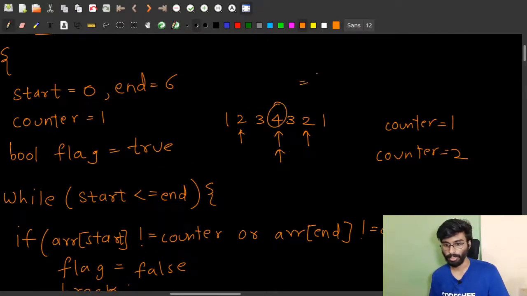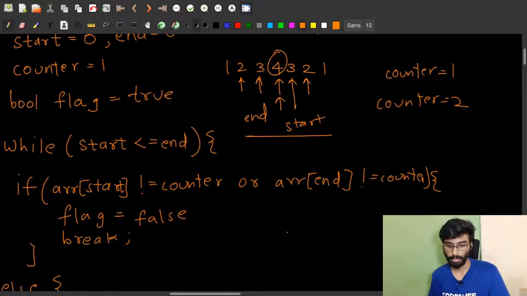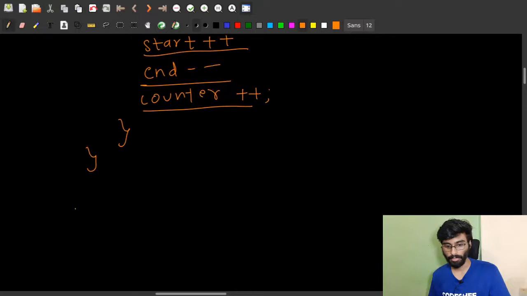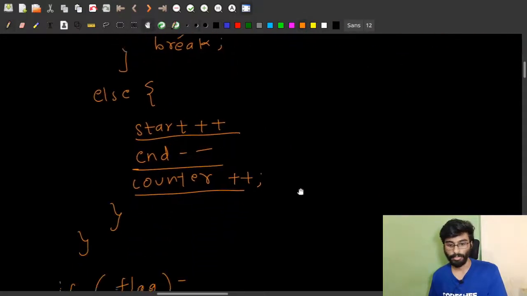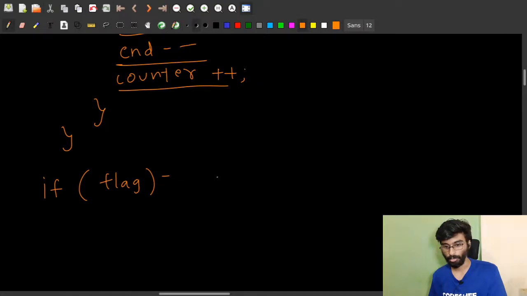finally our start and end will check whether this is equal to 4, and yes. As soon as our start comes here at 3 and end comes here, the loop will break because now start is greater than end. After the loop breaks, if our flag is true, meaning we never went into the if statement where our flag becomes false and the condition goes wrong, then we'll output yes,